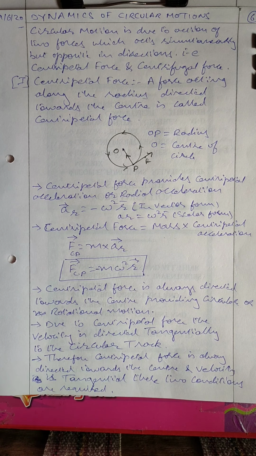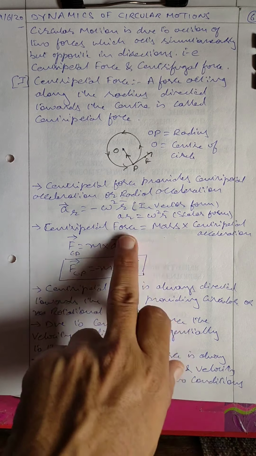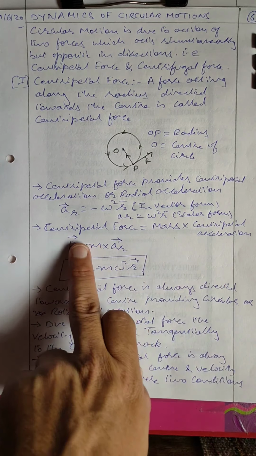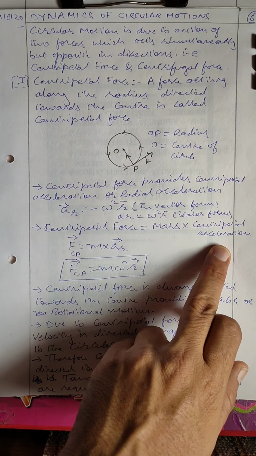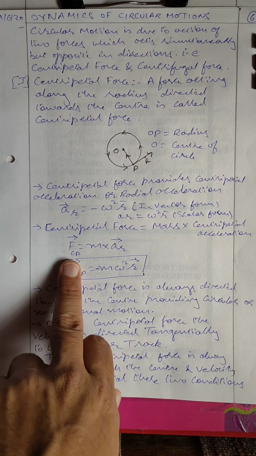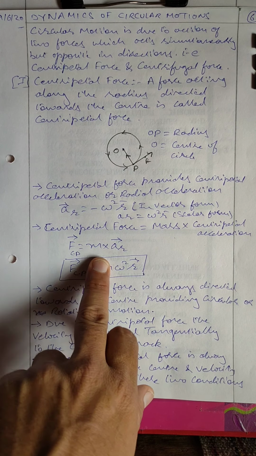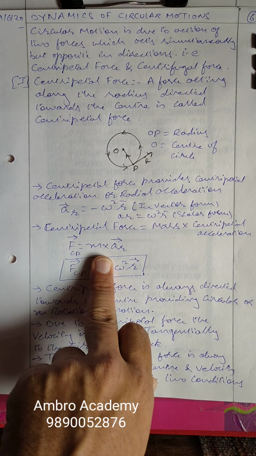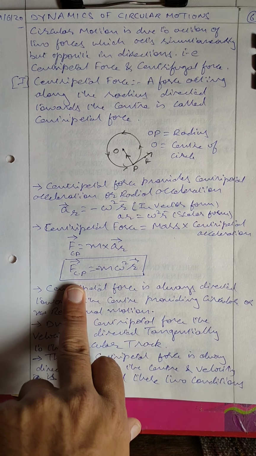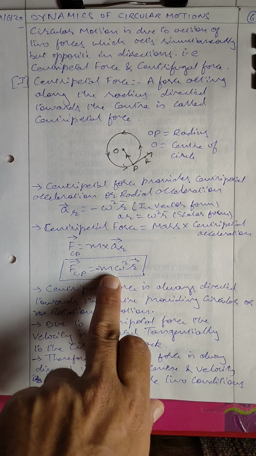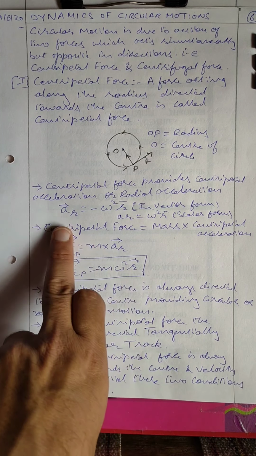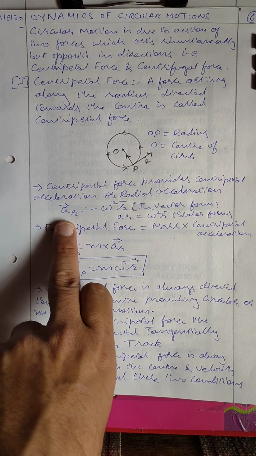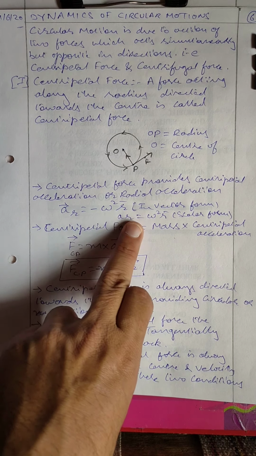Now, we know the formula of force. Force is equal to mass into acceleration. So centripetal force is equal to mass into centripetal acceleration. Centripetal force Fc bar is equal to mass m, acceleration a bar. Mass is a scalar quantity, hence there is no need to put a bar on it. So centripetal force F bar is equal to minus m omega square R bar, because centripetal acceleration is minus omega square R bar.